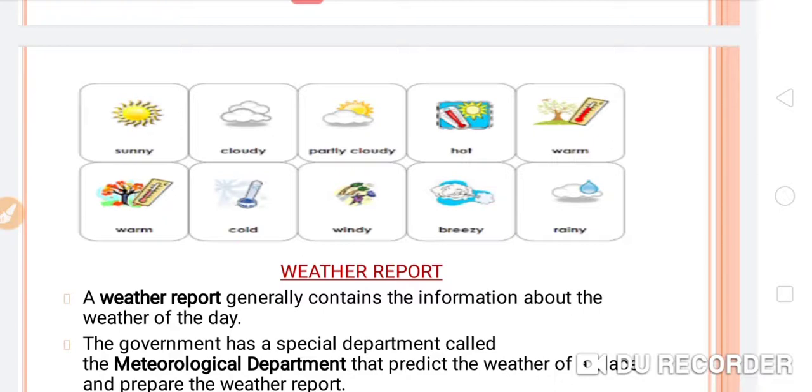So these all are the symbols through which we are getting information about the weather, and it is easy to understand the weather for a particular place.